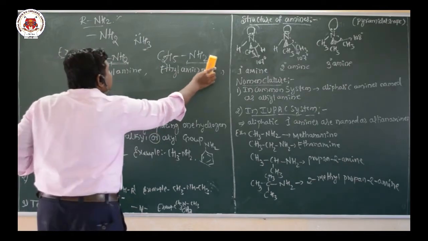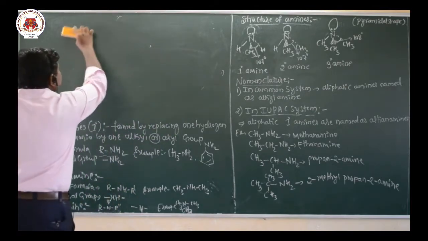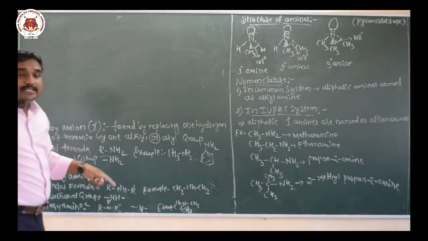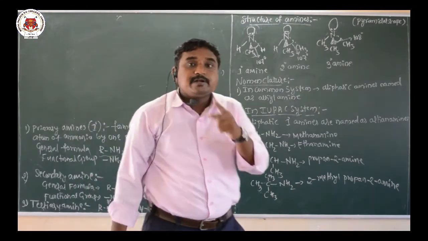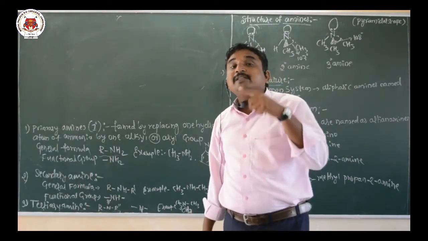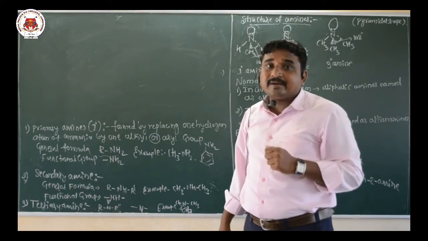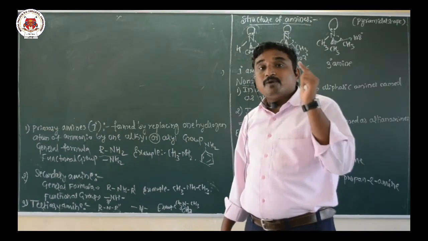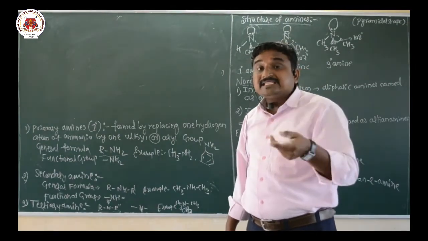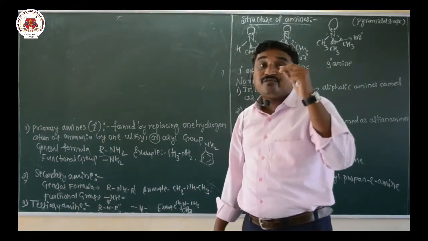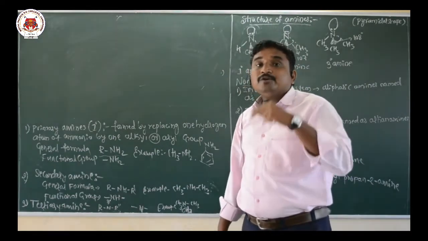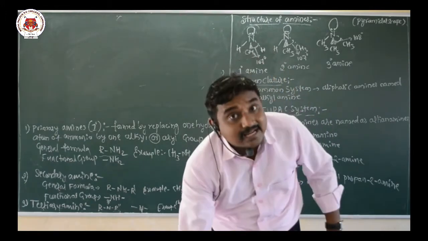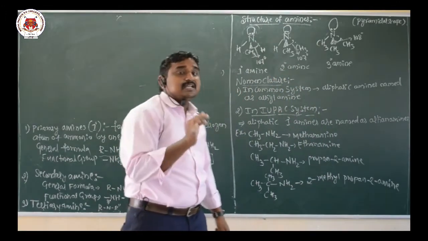Now the secondary amine, the second one. Secondary amines are the amines formed by the replacement of two hydrogen atoms from the ammonia. In the case of primary amine there is a replacement of one hydrogen from ammonia and substitution of one alkyl or aryl group, whereas secondary amines are formed by replacing two hydrogen atoms from the ammonia and substitution of two alkyl or aryl groups. So they are called secondary amines.